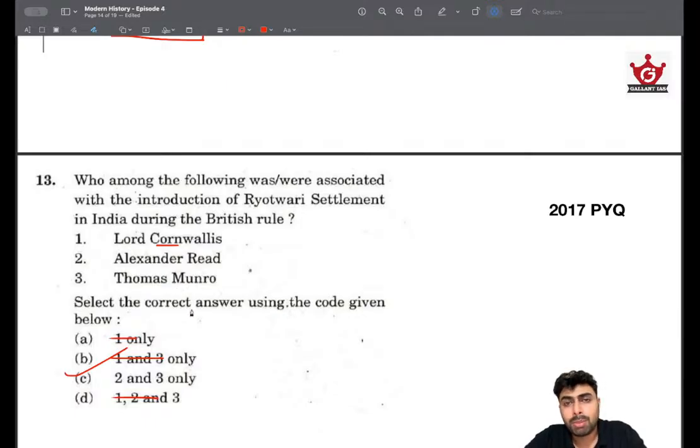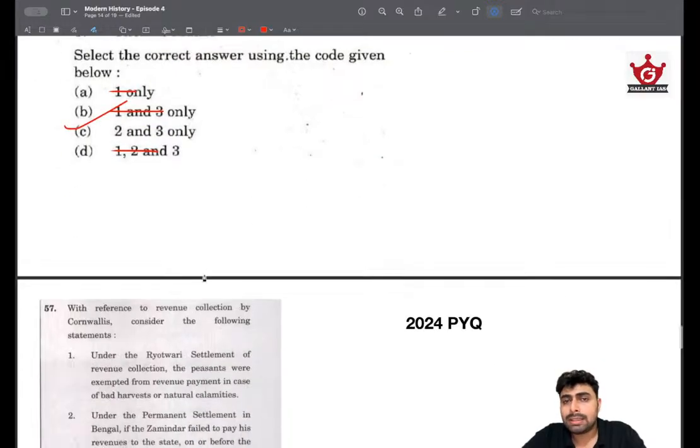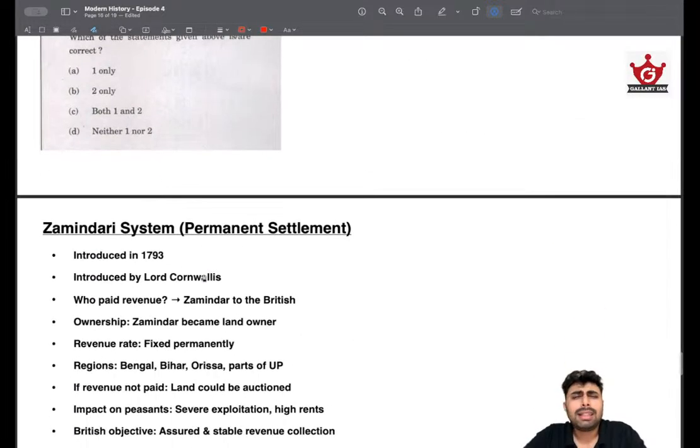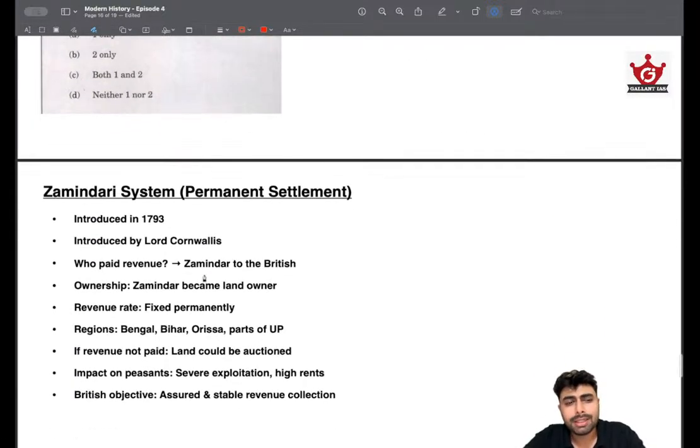The kind of questions UPSC will be asking will be more factual. So it's important to learn about these land revenue systems. And they are not very difficult to learn also. It's very easy. And I, in fact, put them, these are directly from my notes. So you don't have to learn everything. Just learn these important pointers and compare it with each and every revenue system, because otherwise it gets too complicated and you won't be able to solve the question.